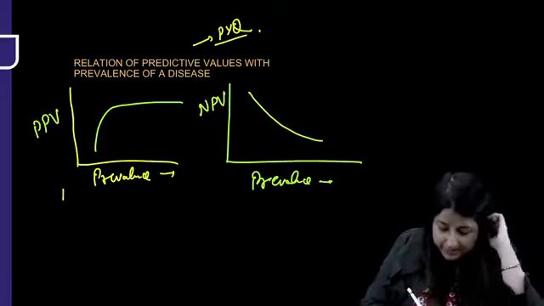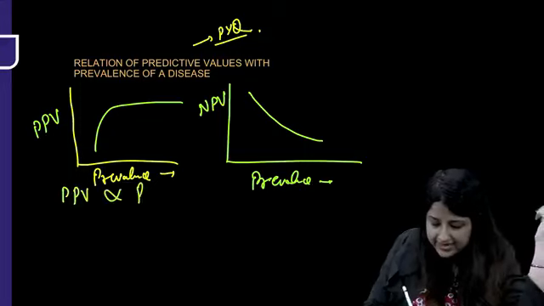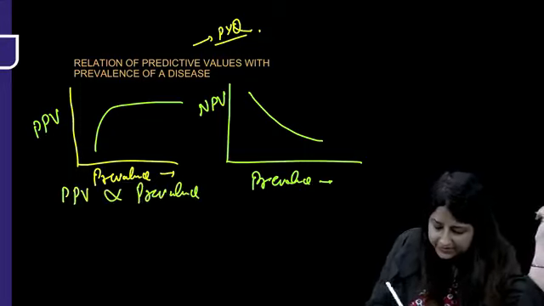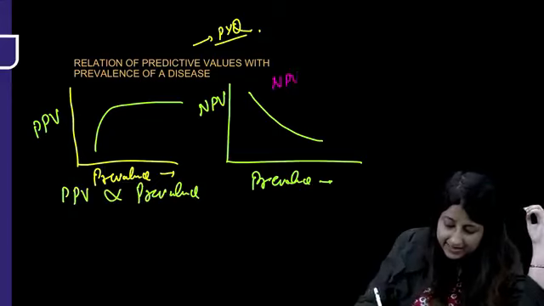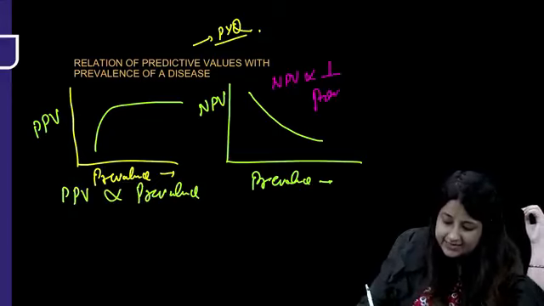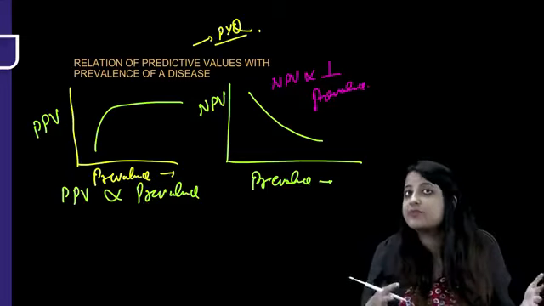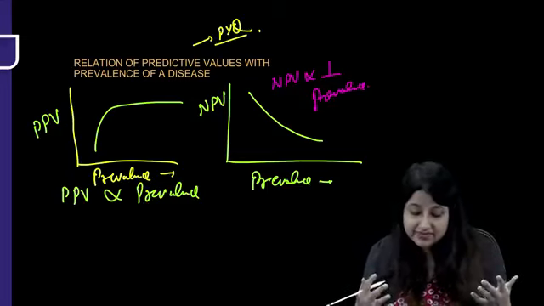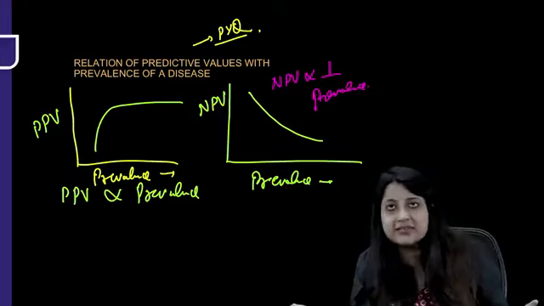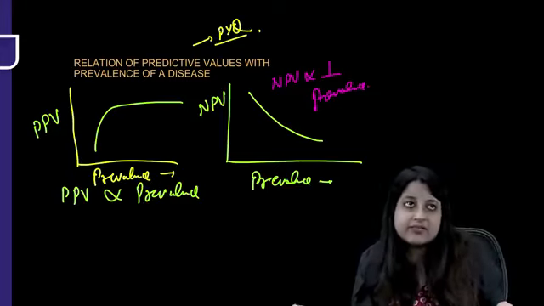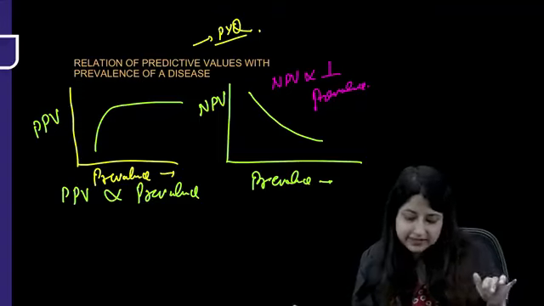Just remember one thing, positive predictive value is directly proportional to prevalence. Application based question here, negative predictive value is indirectly proportional to prevalence. If prevalence is increasing, negative predictive value is decreasing. But if prevalence is increasing, positive predictive value is increasing. So if you ever get a question with prevalence, it will first affect these predictive values.